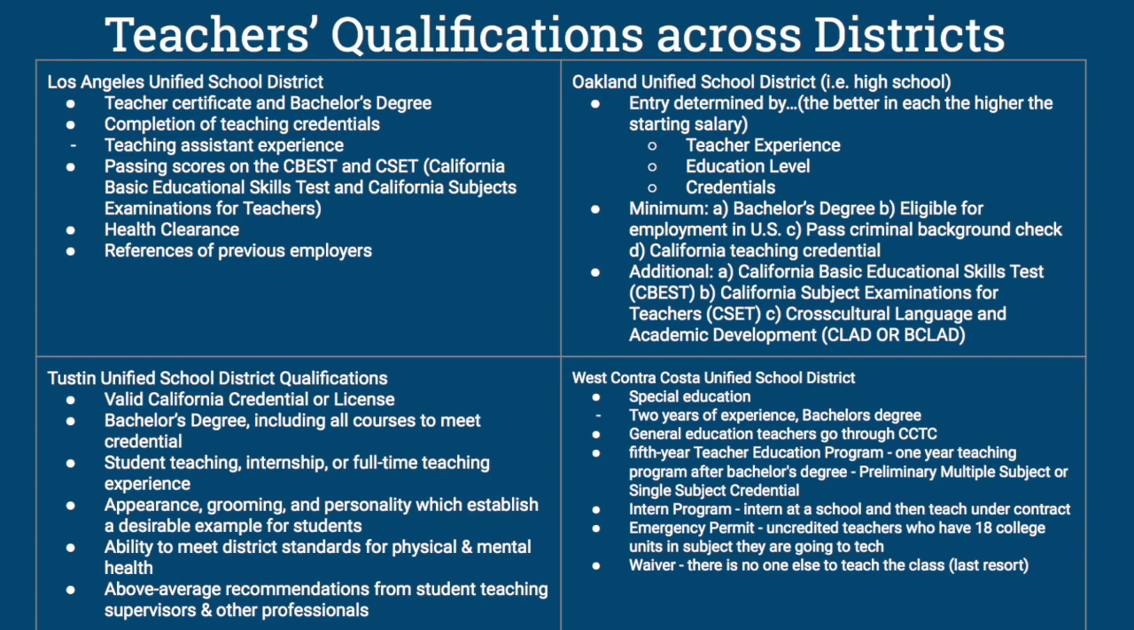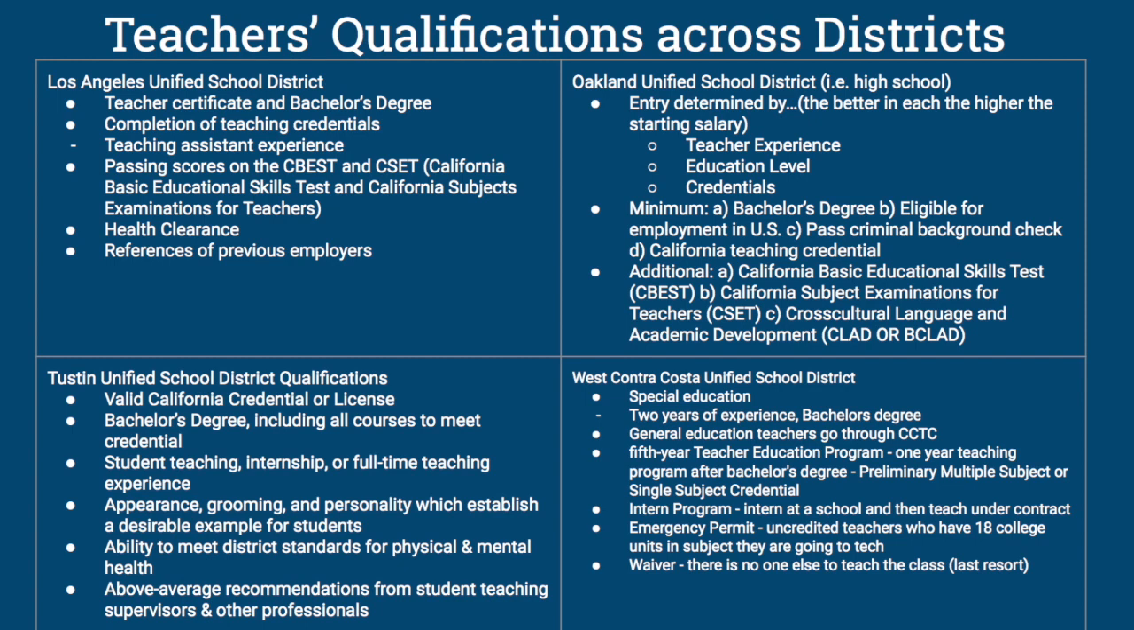Within the Oakland Unified School District, the qualifications listed pertain to requirements for a high school teacher. The teacher needs to have a minimum requirement of a bachelor's degree and a California teaching credential on top of other basic requirements. What's interesting to note is that a teacher's salary can be higher based on their teaching experience, education level, and credentials.